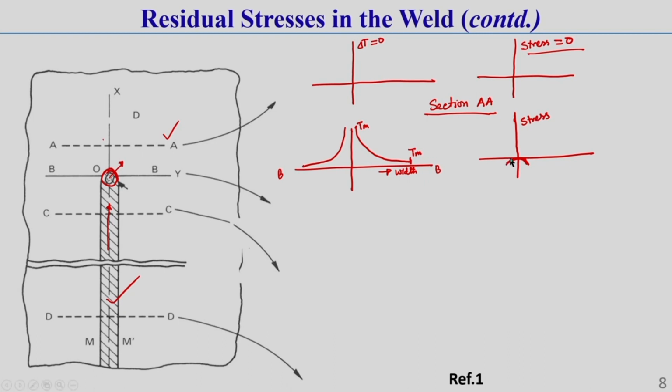But just along with direction, this surrounding material, which is in solid state, can sustain some sort of compressive residual stress. How this compressive residual stress arises, I am just showing.